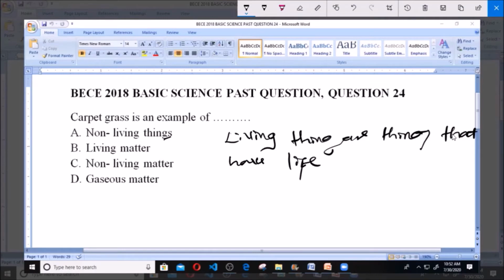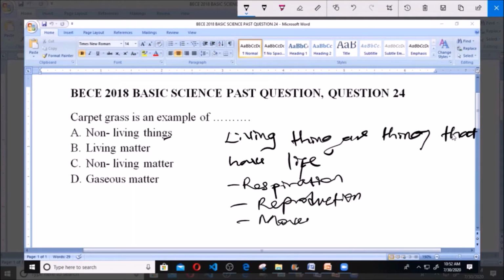These characteristics include respiration, reproduction, movement, death, excretion, and so on.